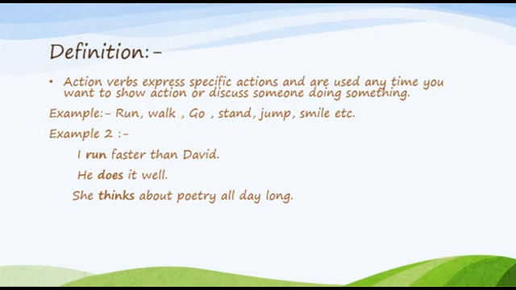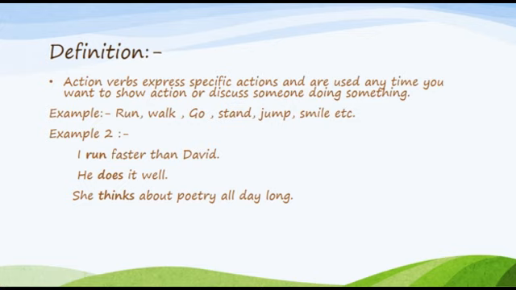I run faster than David. Here, run is an action verb. I is the subject, run is the verb, and faster than David is an object. Another example is: he does it well.